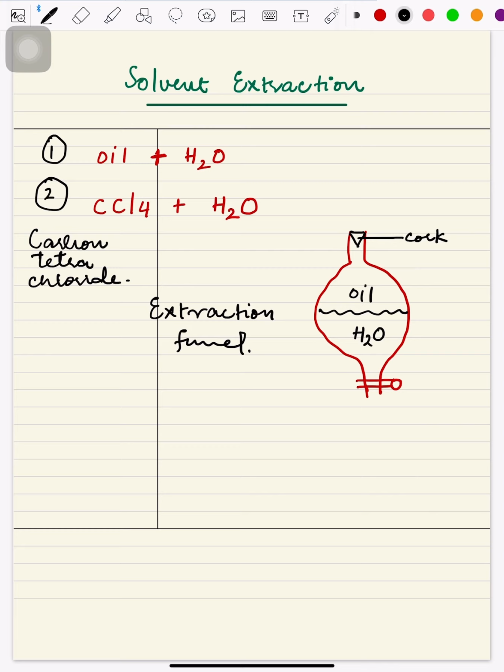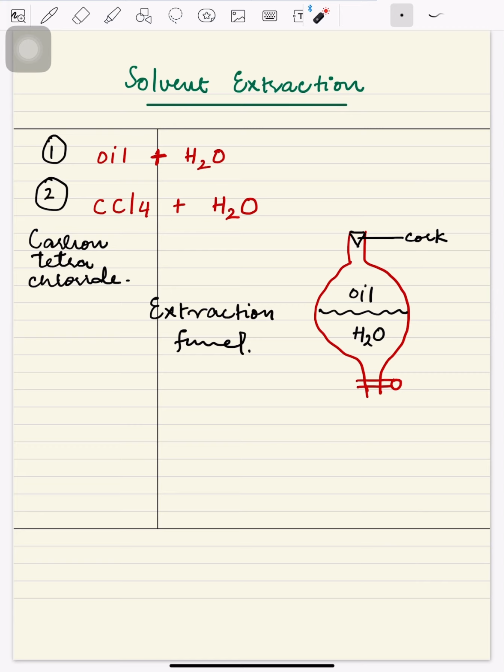If we have taken carbon tetrachloride and water, carbon tetrachloride is lighter, lower in density, and will make the upper layer, whereas water, being heavier in density, will make the lower layer, just like oil and water.